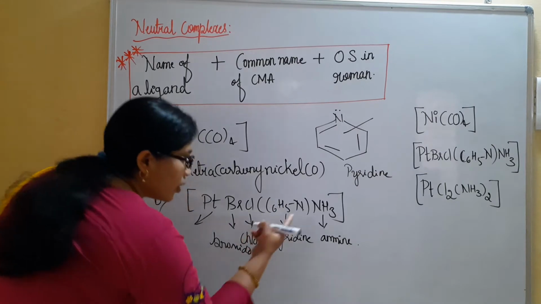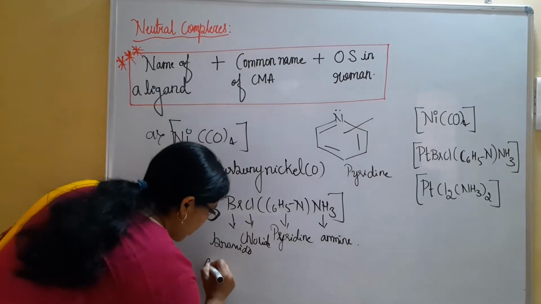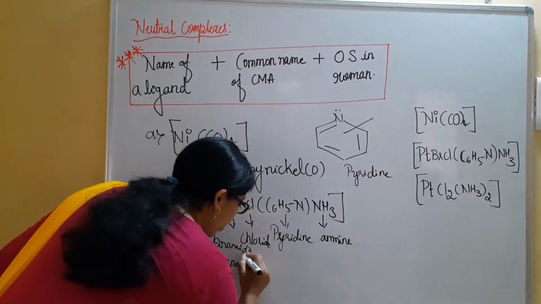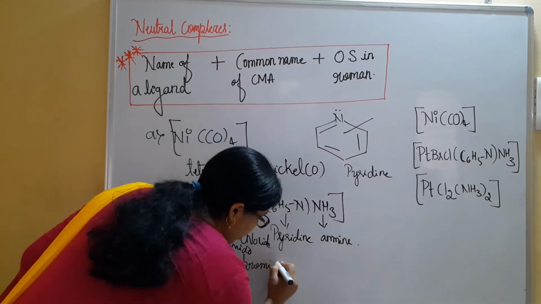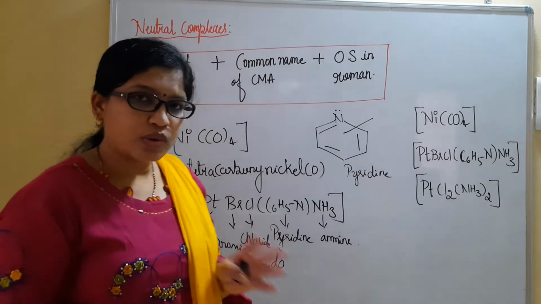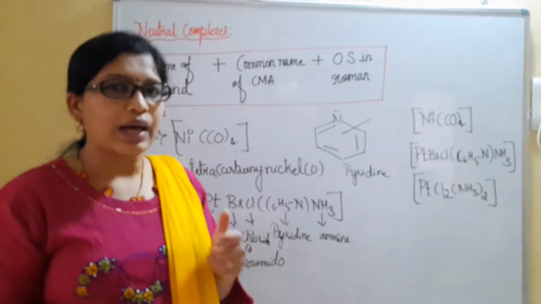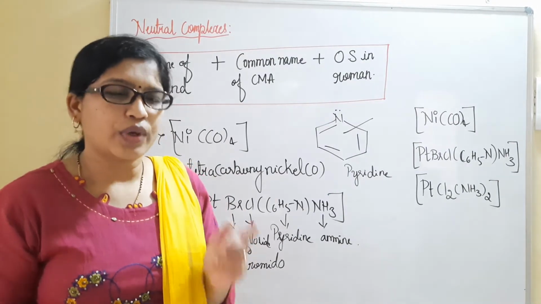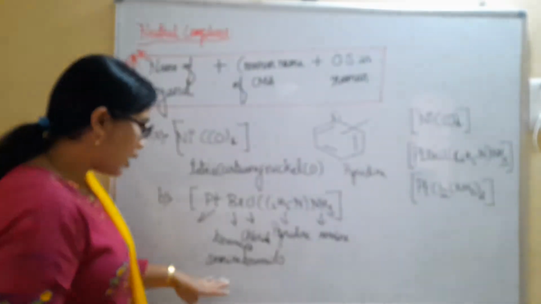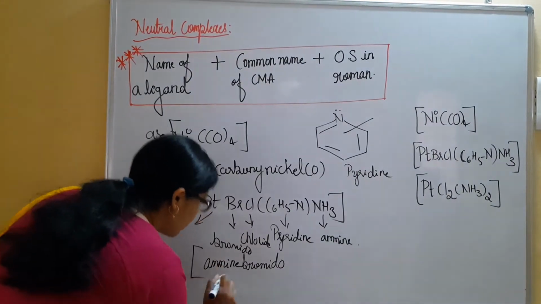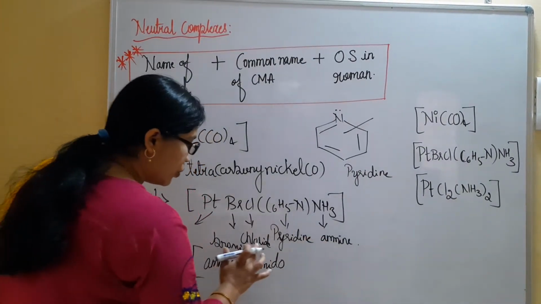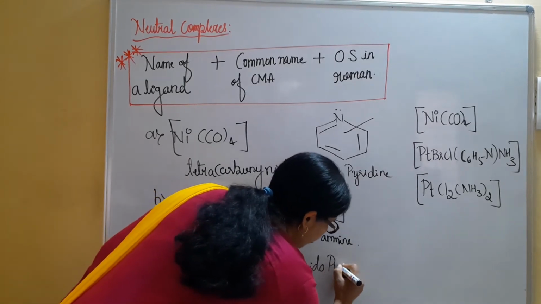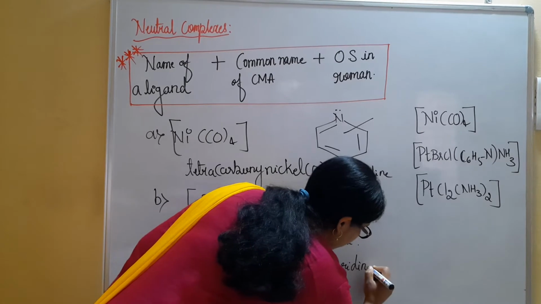So amine, how many are there? Only one. Amine, use all small letters. Then we have bromido. Bromido or bromide, both are acceptable. Whenever anionic ligands are coming, you have to make use of 'o': bromido, chlorido, iodo, like that. Amine, bromido, then chlorido, lastly pyridine.